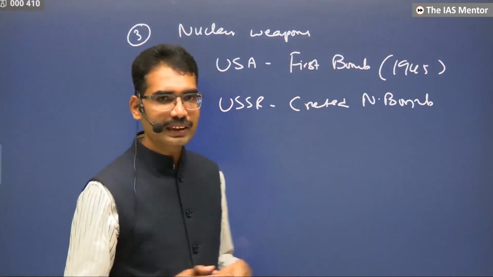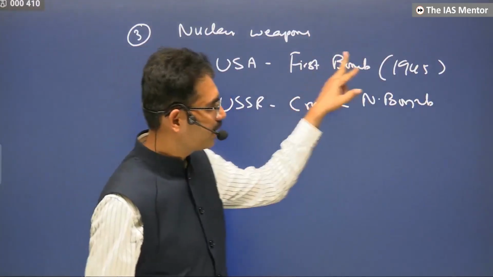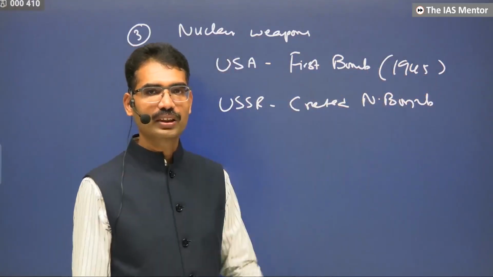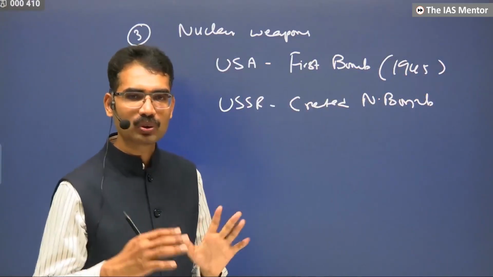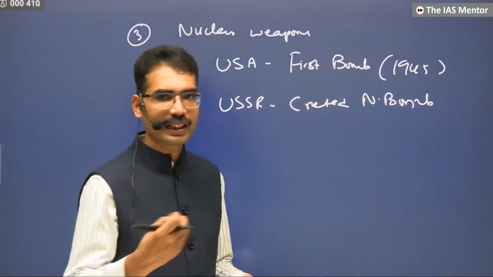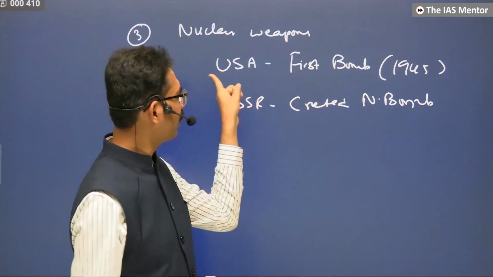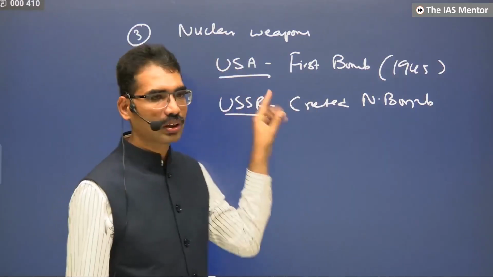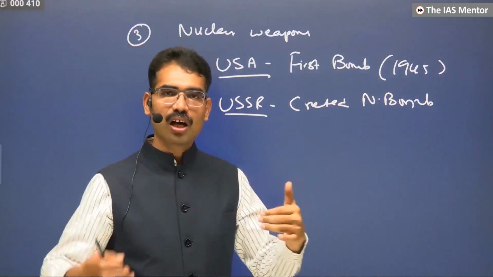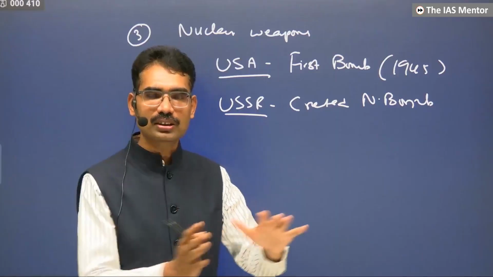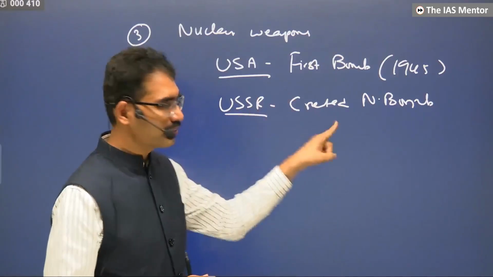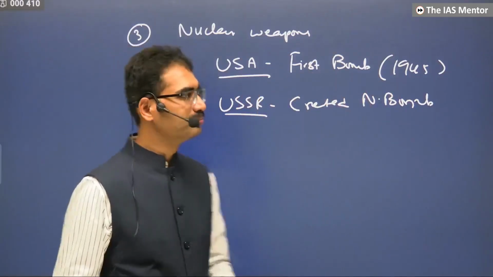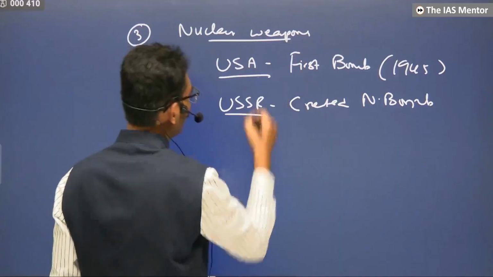The moment they created it, other countries had the opportunity either to go with the USA or to go with the USSR. Now they have two vendors. If you consider a client, now the client has two vendors. Either you can go with the USA or the USSR. Now it became a competition between these two. They were already ideologically different. Already they had fought from 1917 onwards. There was a continuous struggle. Now they saw an opportunity to have their own respective clients. This bomb created the Cold War.